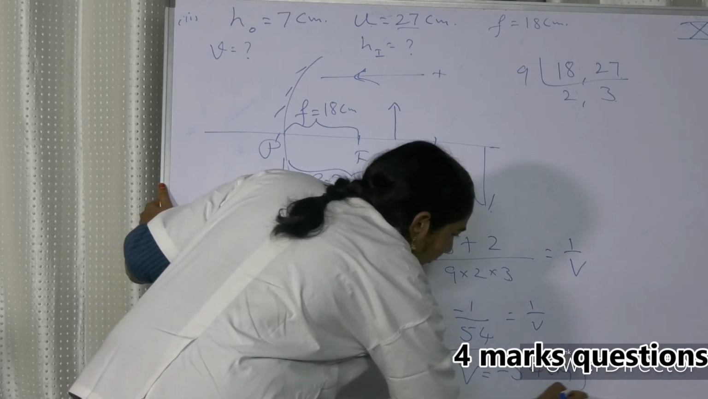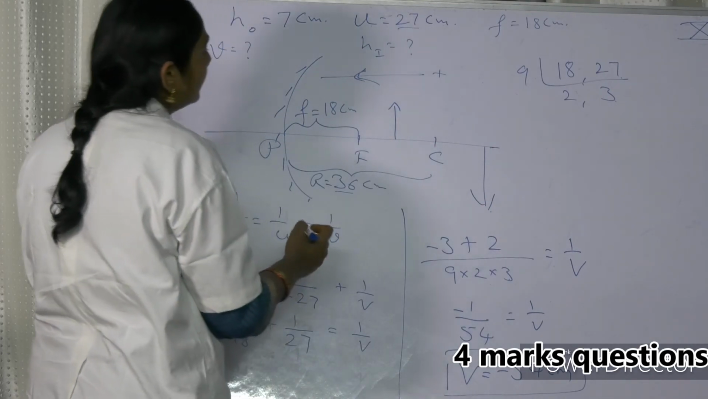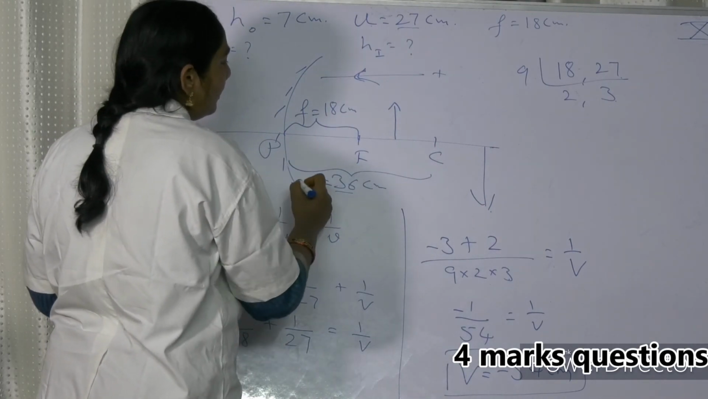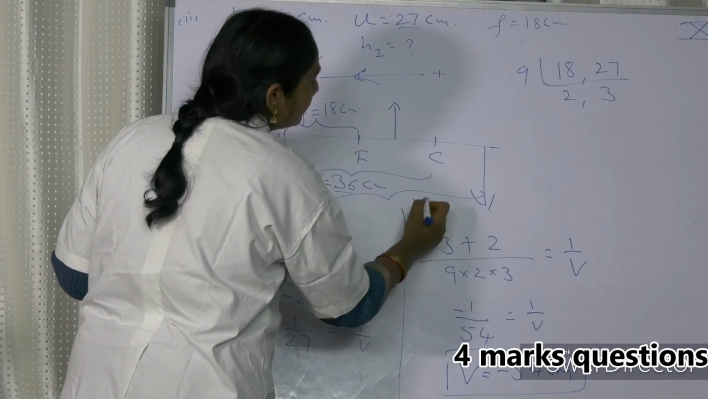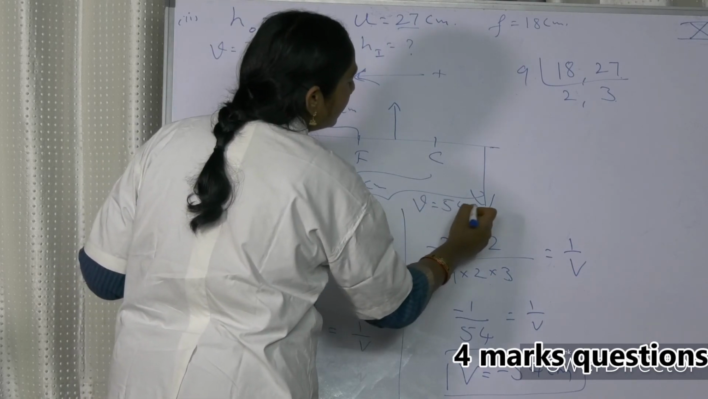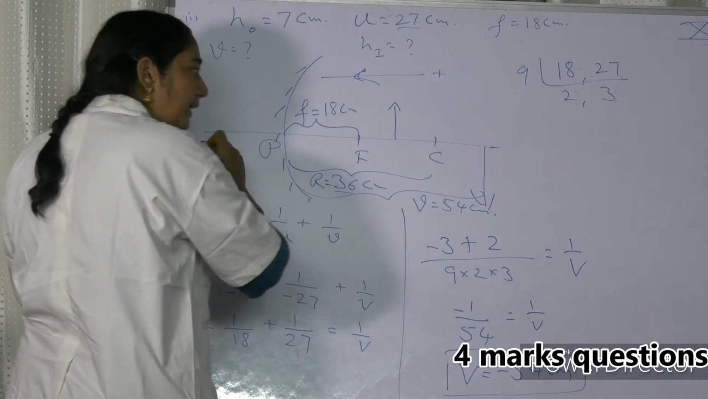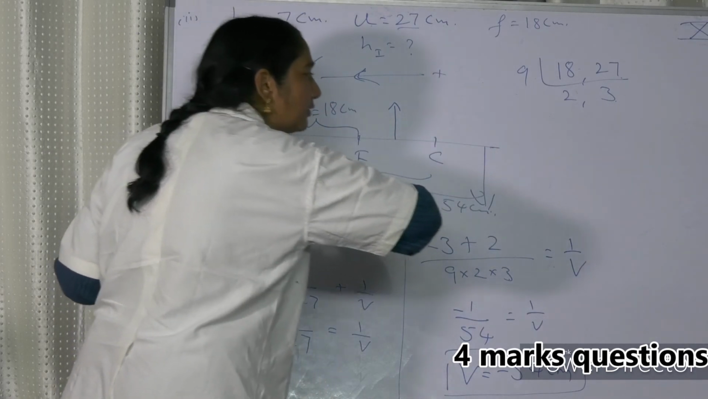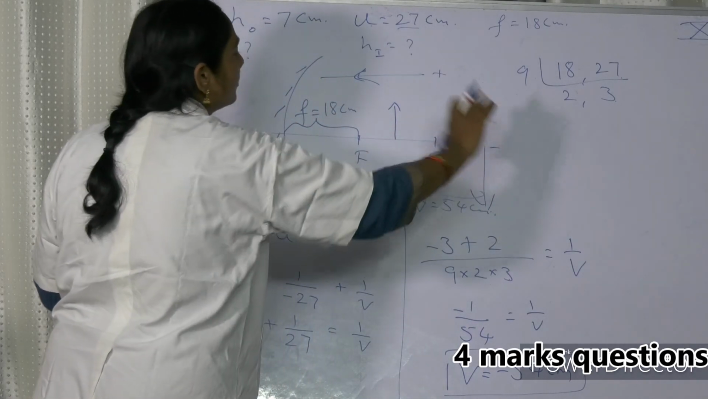Now we got the value of V. Means an image is formed at this distance, V is equal to 54 centimeters. Minus indicates that it is a real image. So its direction is in this direction.